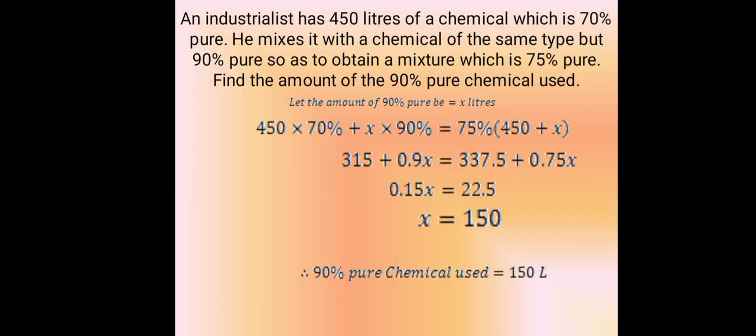An industrialist has 450 liters of a chemical which is 70% pure. He mixes it with a chemical of the same type but 90% pure, so as to obtain a mixture which is 75% pure. Find the amount of 90% pure chemical used.